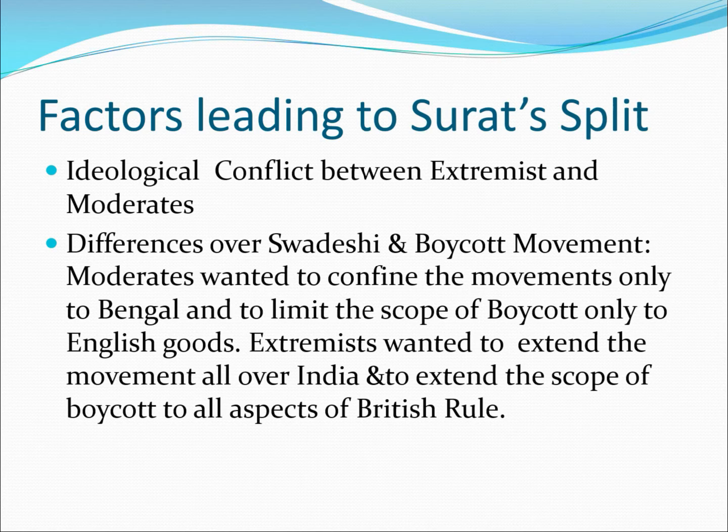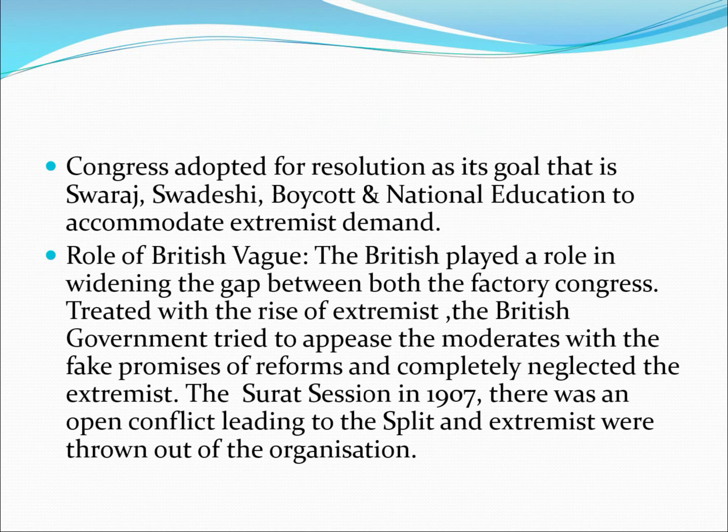Moderates wanted to confine the movements only to Bengal and to limit the scope of boycott only to English goods. Extremists wanted to extend the movement all over India and to extend the scope of boycott to all aspects of British rule. The Congress adopted a resolution as its goal, that is Swaraj, Swadeshi, boycott and national education, to accommodate extremist demands.